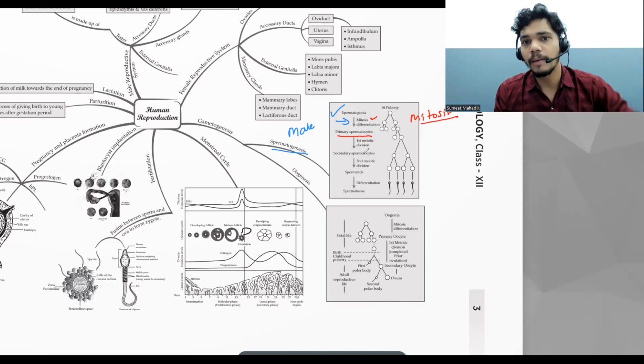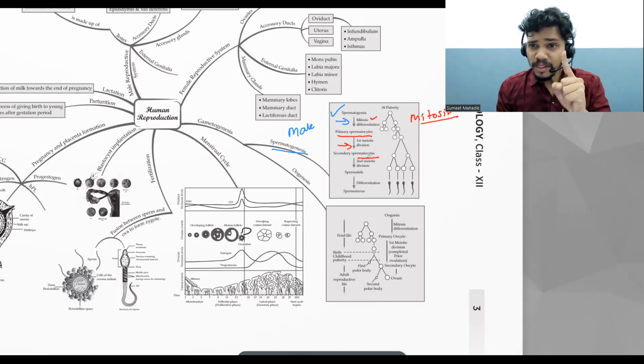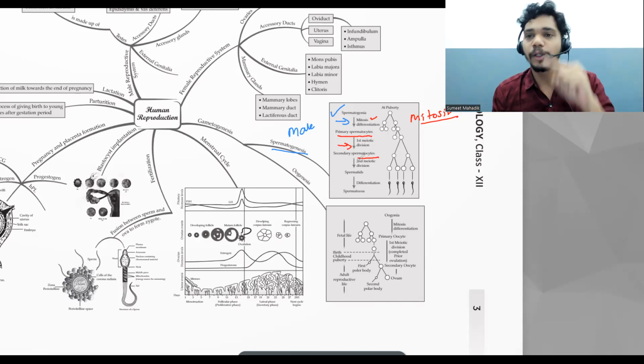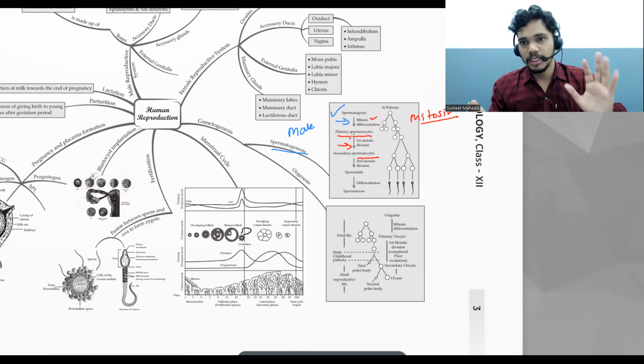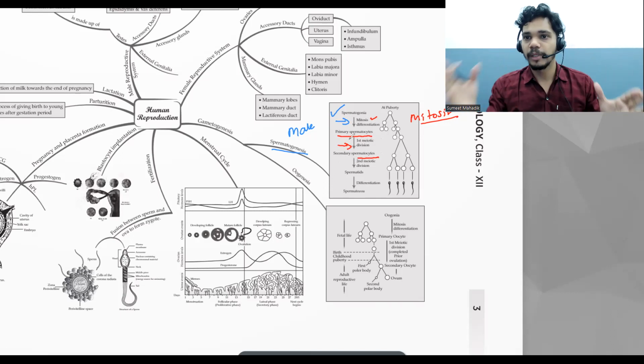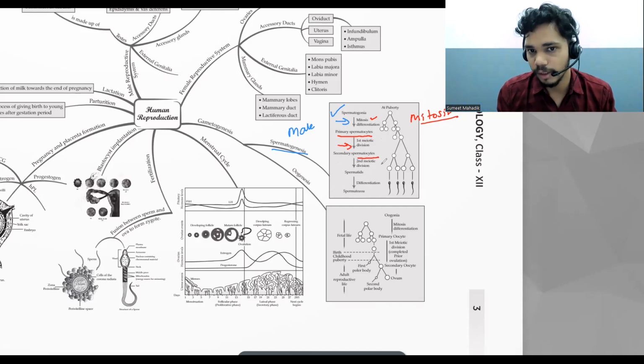Now here meiosis comes into the picture. They undergo the first meiotic division and form secondary spermatocytes. From the secondary spermatocytes, they undergo another meiotic division because we want haploid. We don't want diploid here. We want a sex chromosome in the picture, so we can't give XX. We can give either X or Y. So they undergo the second meiotic division, and spermatids are formed.